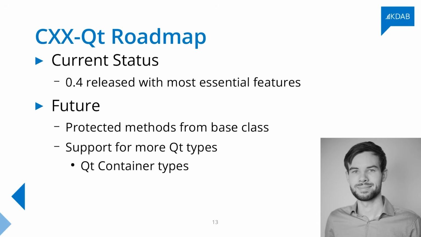Our current status is that we've just recently released version 0.4, which now has these most essential features. We have signals, we have invocables, we have QObjects, right? So we have a lot of the basic Qt API wrapped as well. And now we're actually also really happy with the API that we've developed thus far, and we want to now start really building on top of that API, adding more features. For example, if you want to inherit from a base class, you can currently do it, but you can't get to the protected methods from that base class. So we want to add that as well, and add also support for more Qt types, especially the container types, which we currently don't support, or at least not easily.